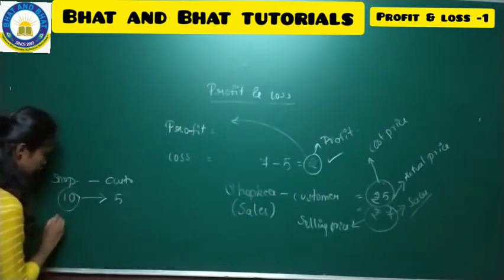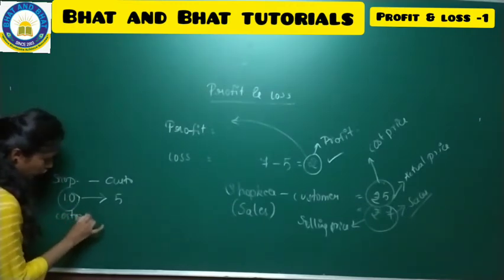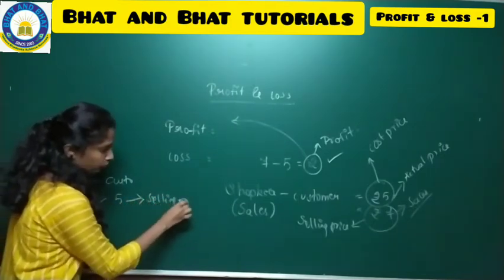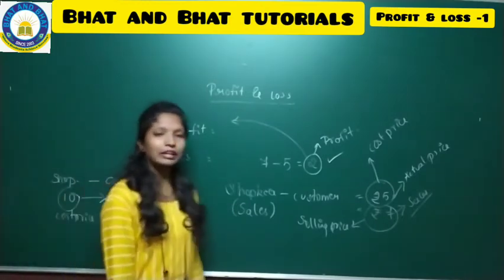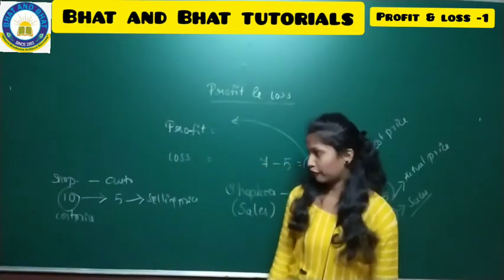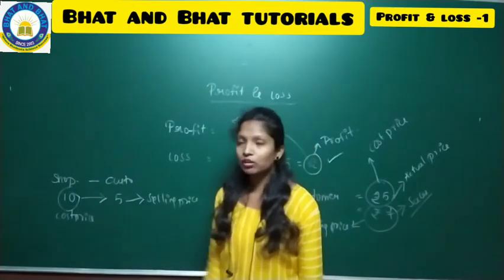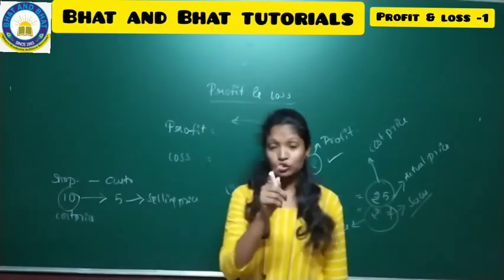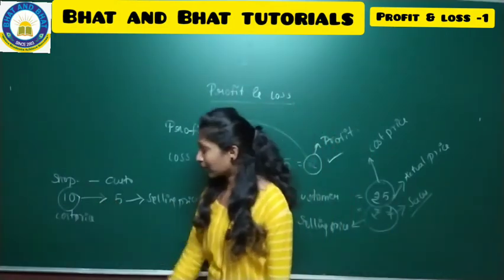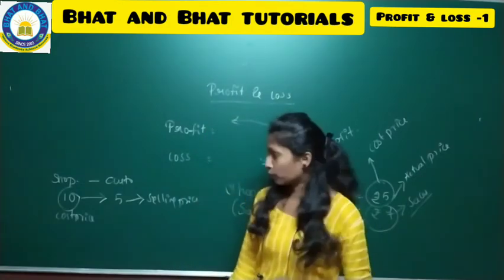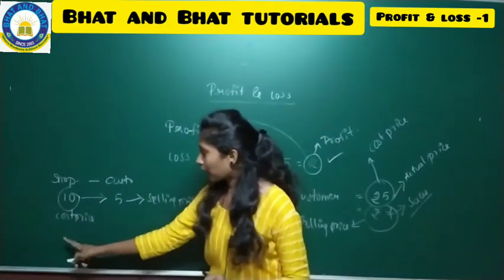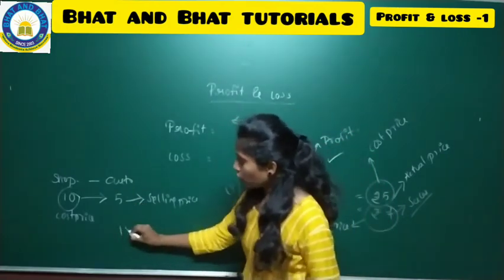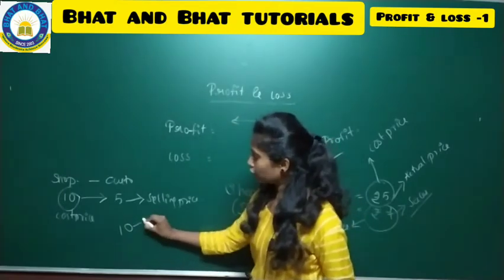So this is the actual cost price of a chalk, but he is selling it for 5 rupees because it might be for the manufacturing defect, or it might be for date of manufacture has gone, or he has been a regular customer, so he is offering at a lower price. So whatever it can be, but the actual price is 10 rupees, but for a customer he is giving it just for 5 rupees. So when the cost price is more than the selling price, the actual price is 10, he is selling it for 5 rupees.